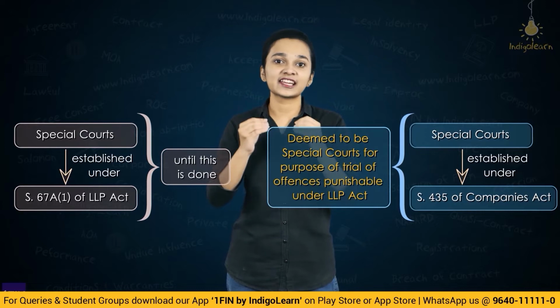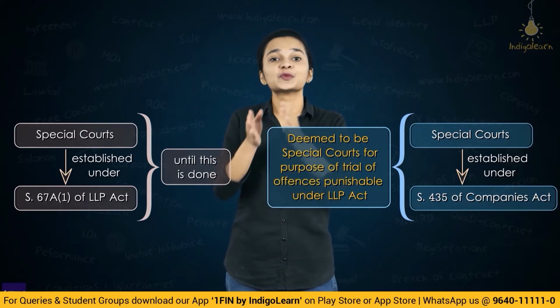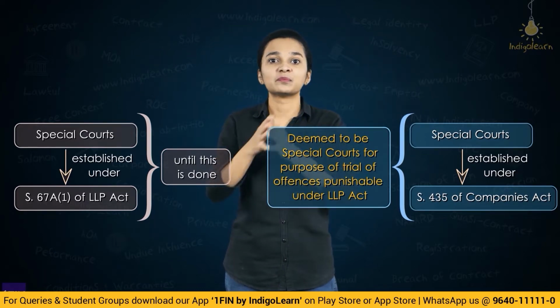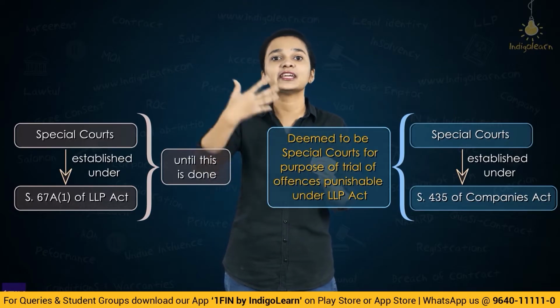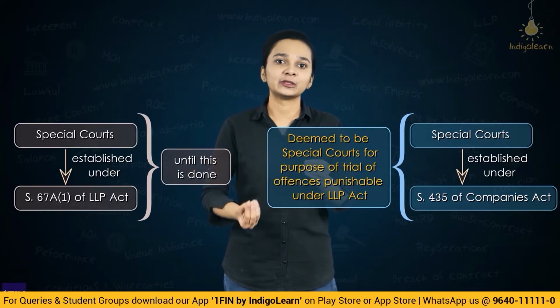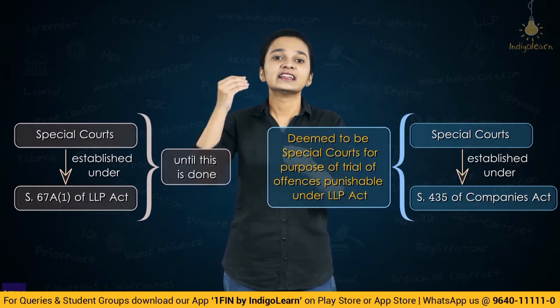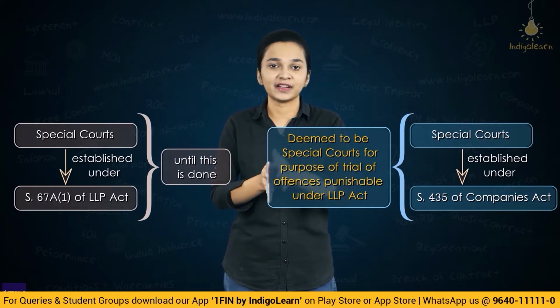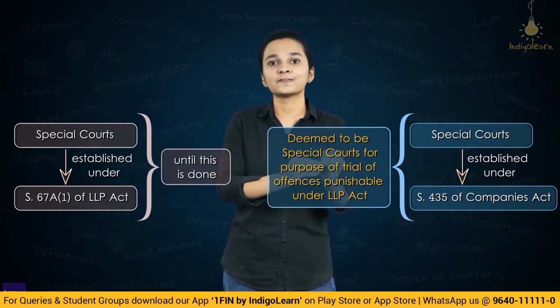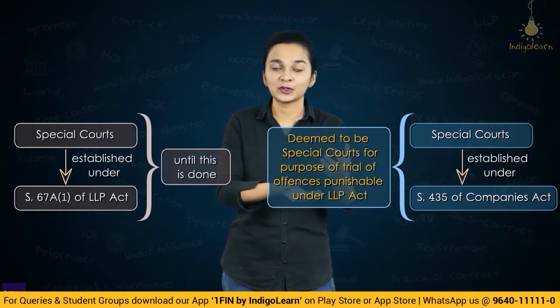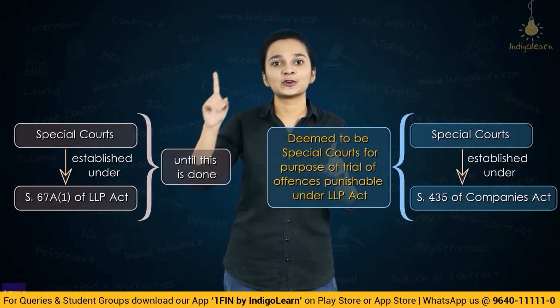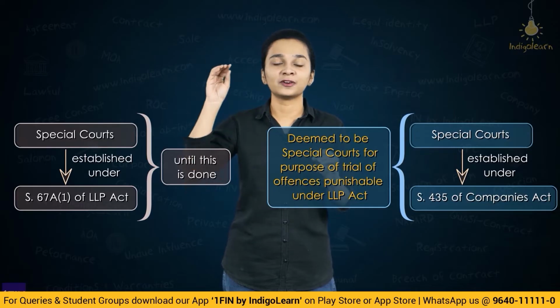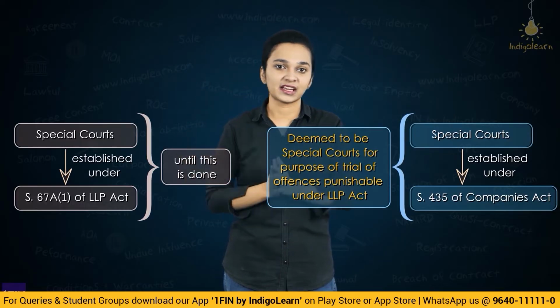However, until special courts have been established under section 67A, special courts which have already been established under the Companies Act 2013 shall be deemed to be special courts for the purposes of the LLP Act. That is, till the time special courts have been notified by the central government under the LLP Act, offences committed under the LLP Act can be tried in the special courts formed under the Companies Act.